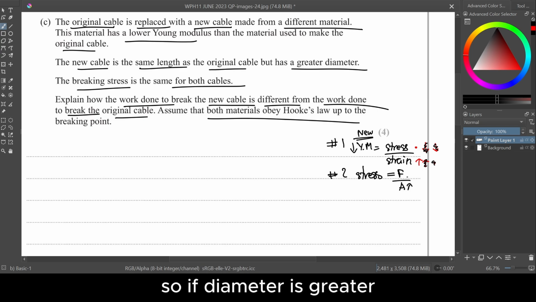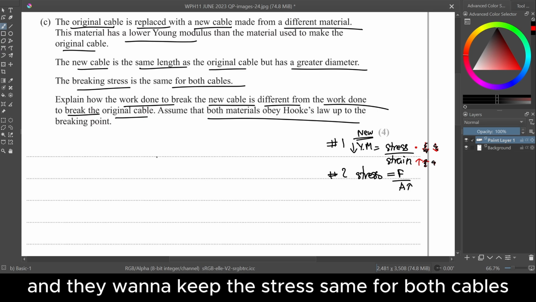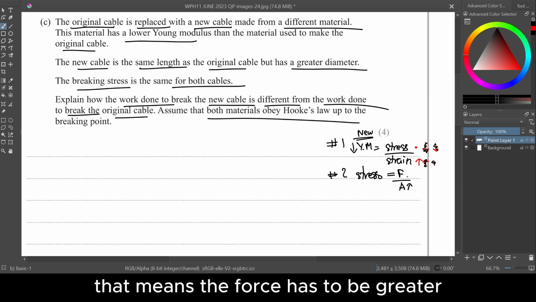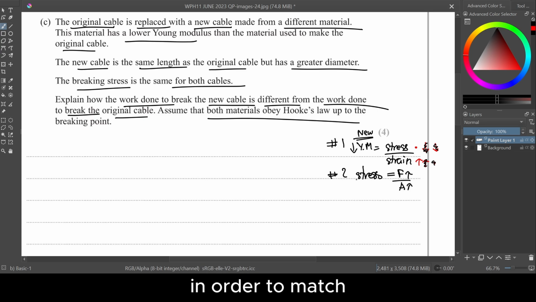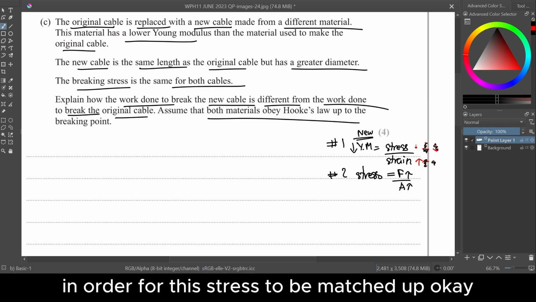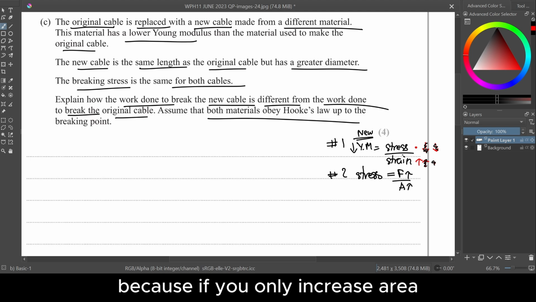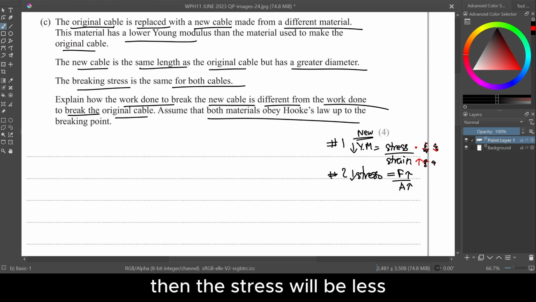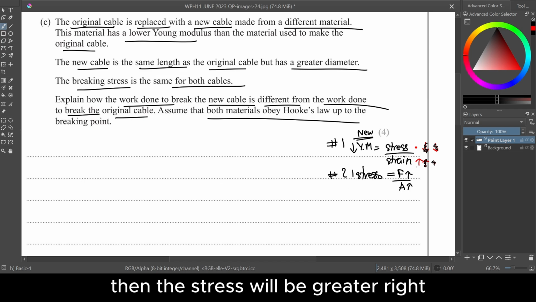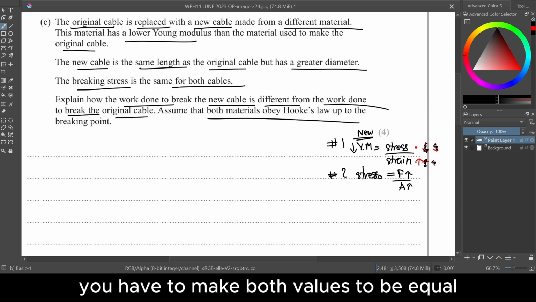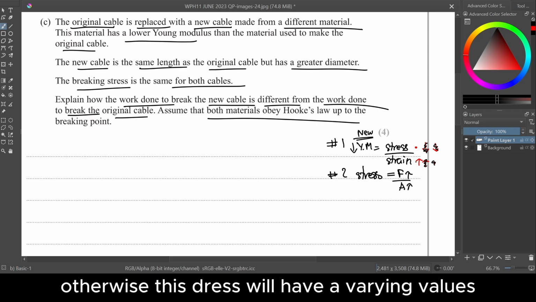Okay. So if the diameter is greater and they want to keep the stress the same for both cables, that means the force has to be greater in order for this stress to be matched up. Because if you only increase area, then the stress will be less. If you only increase force, then the stress will be greater. I'm explaining that you have to make both values equal, otherwise the stress will have varying values.